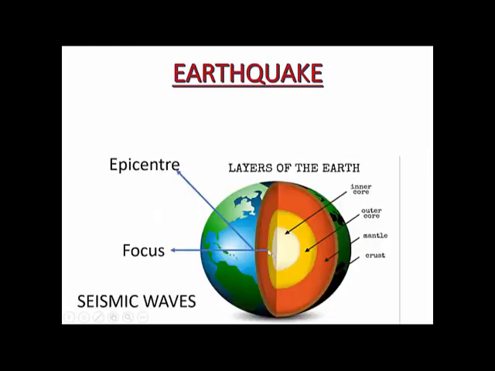Now suppose from this point that you see where I am moving my cursor, suppose at this point the seismic waves originated. They will start to develop like this, from the core to the upper surface, to the top layer of the earth. So they come from the core and then these waves travel to the surface of the earth. So this point where the seismic wave originates is called the focus of the earthquake.